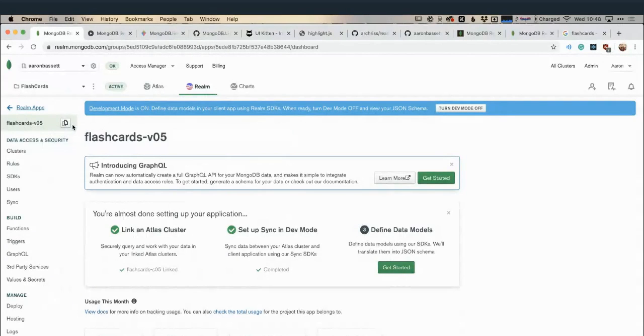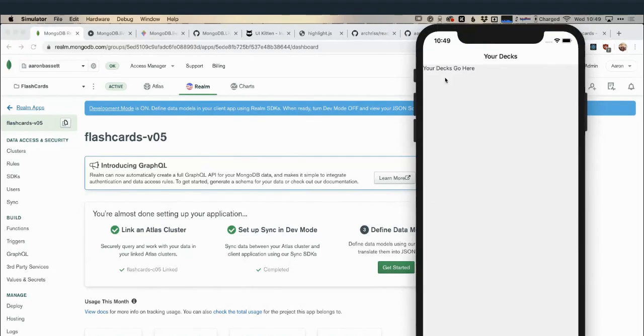So now we have our cluster set up in Atlas. We have our Realm app set up and configured. We have our authentication method set up. We're finally ready to begin our app. So at the moment, all we have is just dumping us into this screen, which is not correct. We first wanted to go for authentication. We first want people to have to log in. So in order for them to log in, we need to be able to connect to Realm and then do our authentication using the Realm SDK.